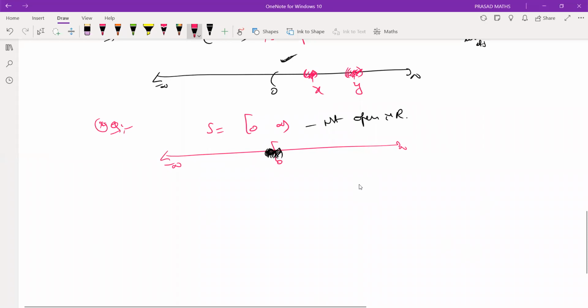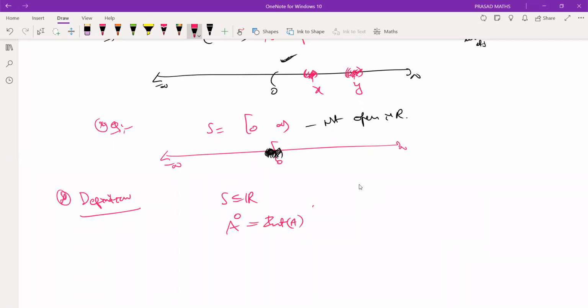Okay, it's not open. So, collect all interior points. This is a definition. That is what the interior of a set is. What is the interior of a set? In some books it is denoted by A naught, like Rudin. In Simmons, it is denoted by int of A. Int of A is nothing but the set of all interior points of a set.